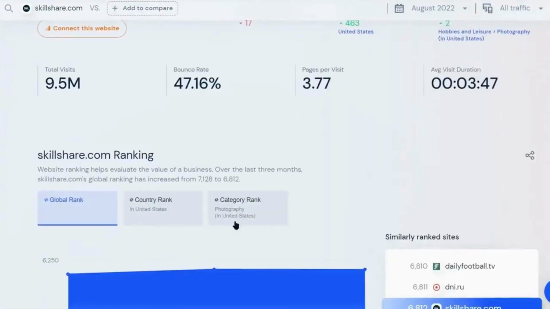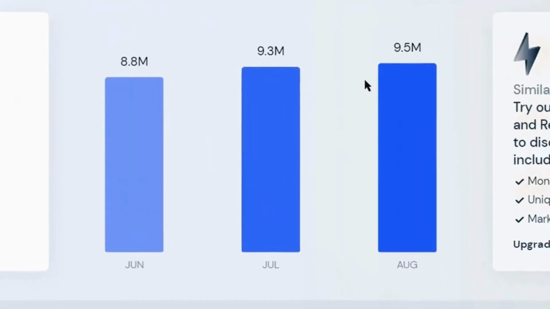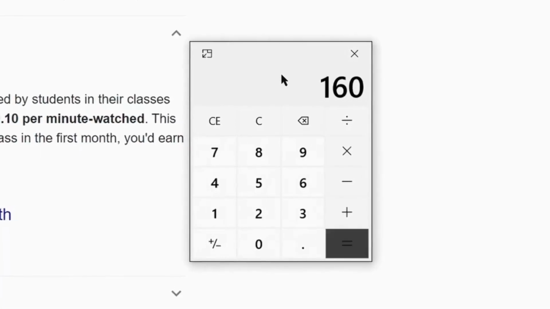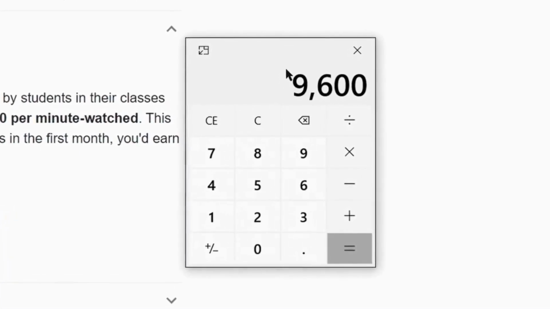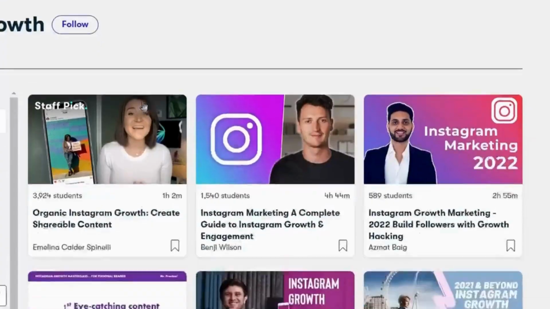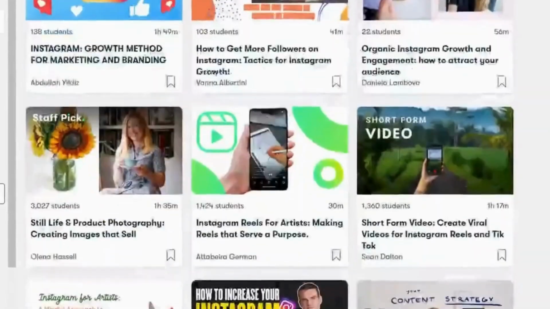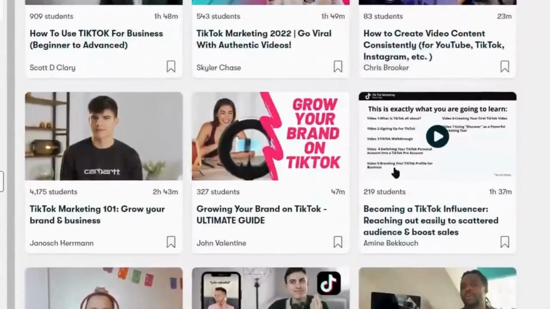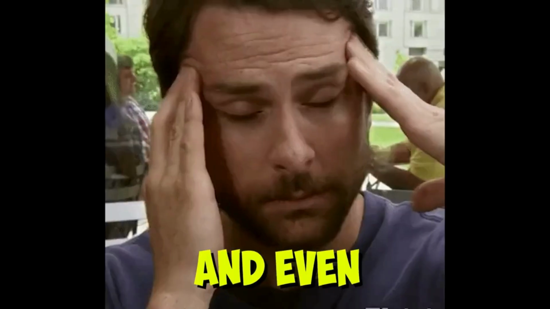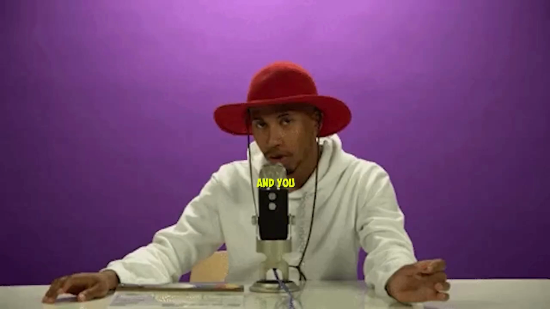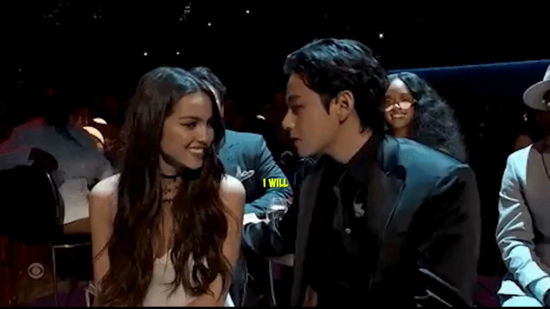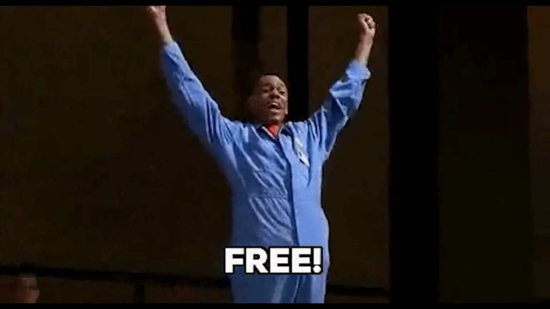And as per SimilarWeb, Skillshare is getting over 9 million visits per month. So if you get only 2,000 students watching your 60 minutes class, you will be making over $9,600 in pure passive income by just uploading simple Google presentations explaining Instagram growth hacks. And that's from just one course. If you upload TikTok growth hacks also, you will be making much more than this. And even if you don't want to create the course by yourself and you don't want to use your voice for voiceover, I will show you a secret method to get it done for free, so stay tuned.